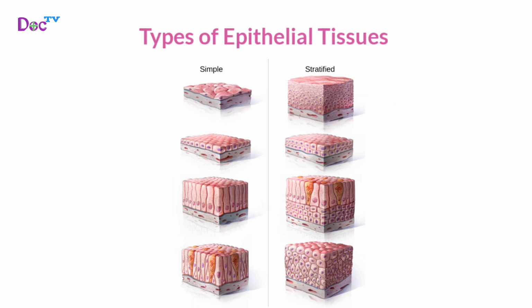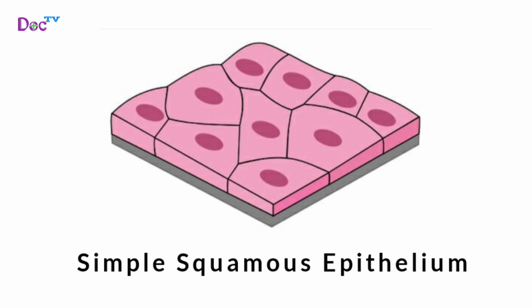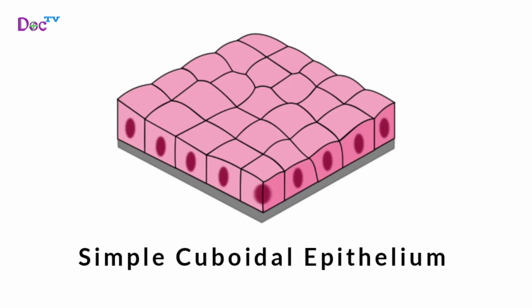Now comes to the types of epithelial tissue. In this we have simple and stratified epithelium. Simple epithelium sheets are classified by their number of cell layers and cell shape. Simple epithelium has one cell layer which facilitate absorption and filtration. Based on the shape of its cell, it is classified as simple squamous epithelium, simple cuboidal epithelium,